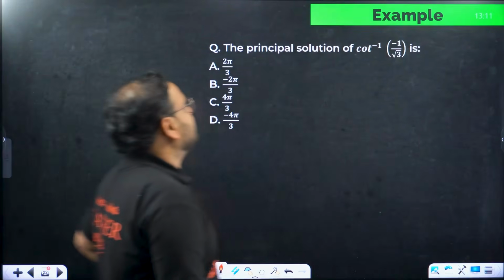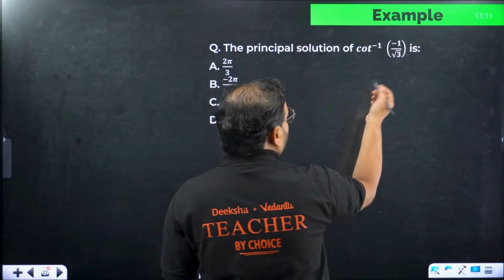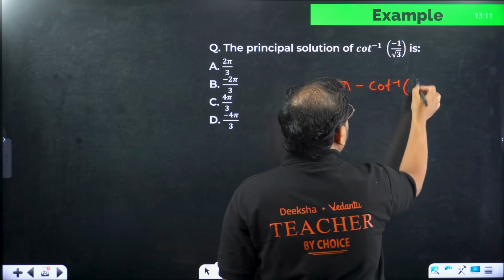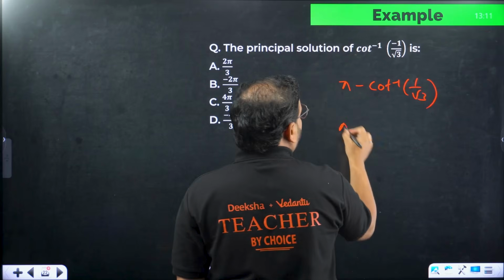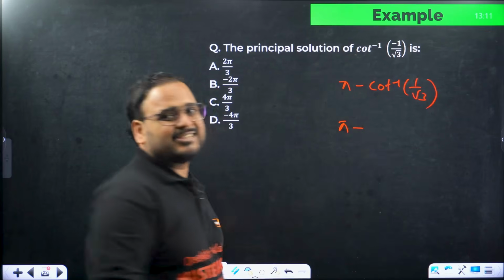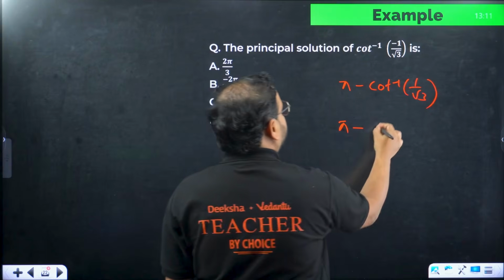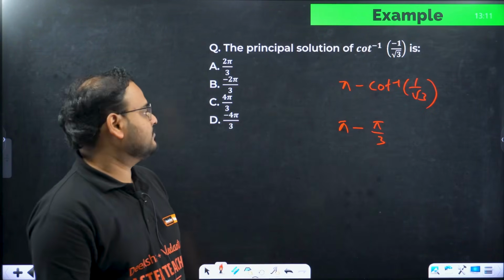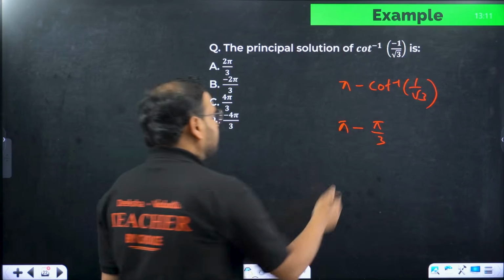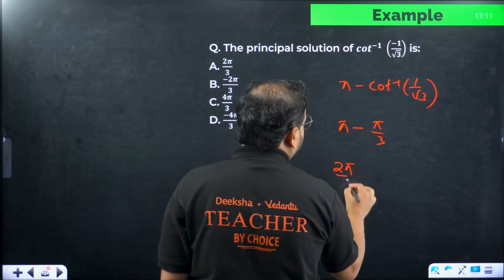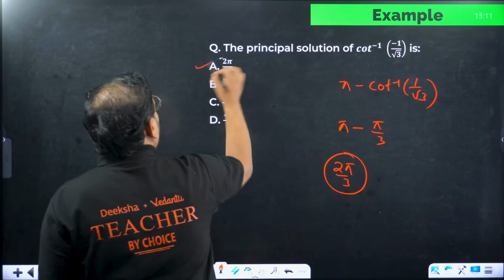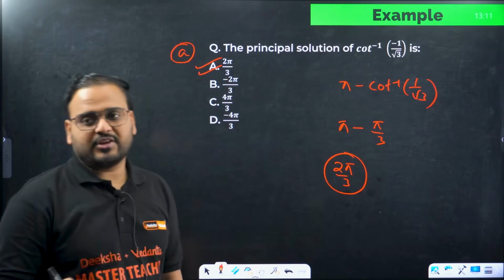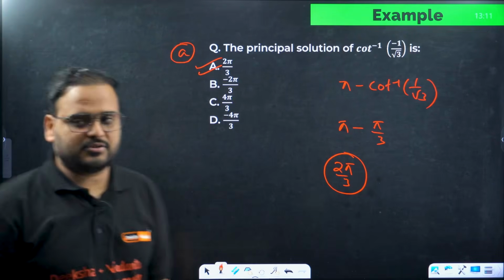Let's solve this question. Principal solution of cot inverse of minus 1 by root 3. How to solve it? Cot inverse is there, so pi minus cot inverse of 1 by root 3. Special angles you should know. Cot is 1 by root 3 when tan is root 3, that's pi by 3. Pi minus pi by 3 becomes 2 pi by 3. Answer is option A. Simple question on the application of domain, range and the special angles of trigonometric functions.